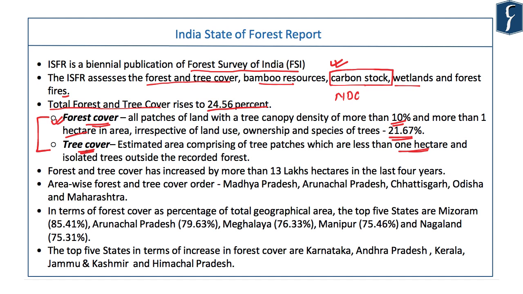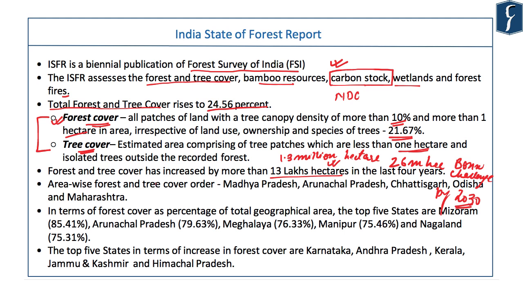The report points out that forest and tree cover has increased by more than 13 lakh hectare. 13 lakh hectare is 1.3 million hectare. And you would be aware that India has committed 26 million hectare of new area under forest and tree cover under the Bonn Challenge by 2030. So this data is important: how much progress we have made in the last 4 years and how much is to be covered in the next 10 years. So it's still a long way to go.